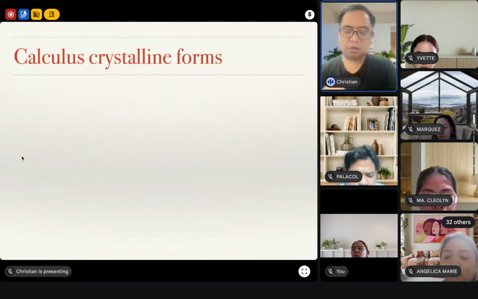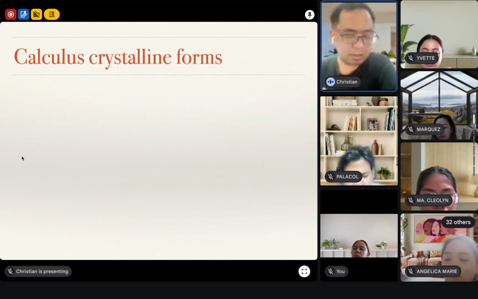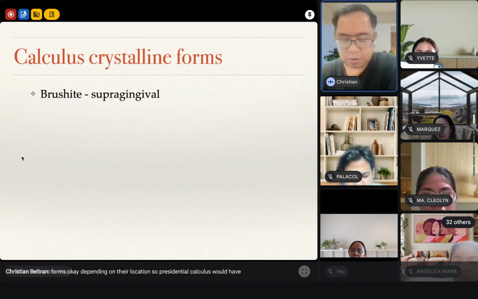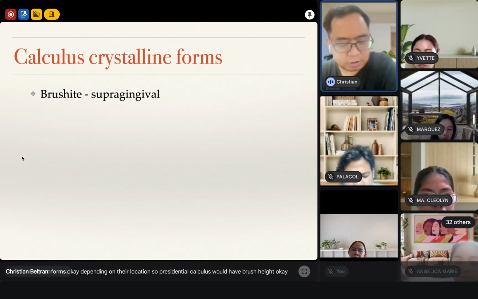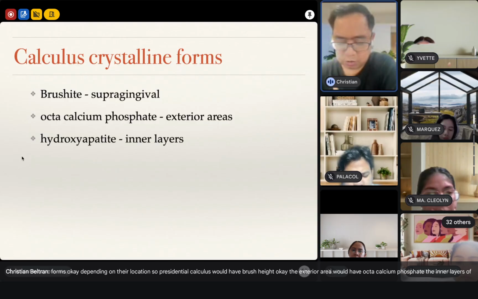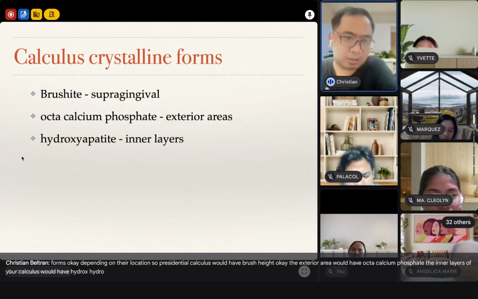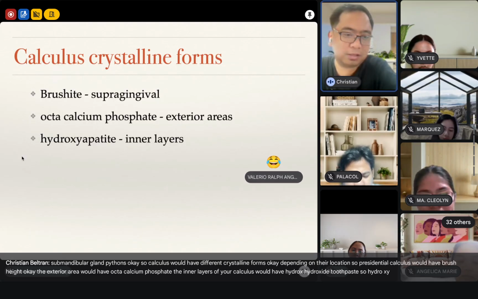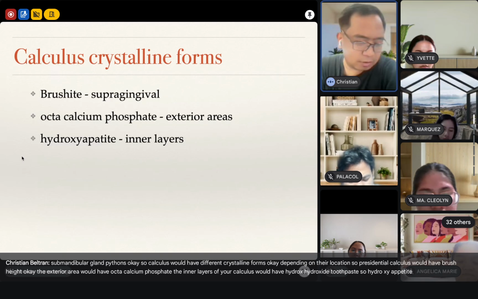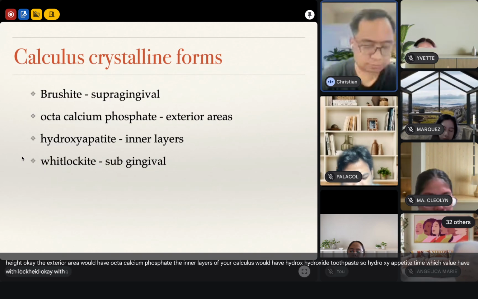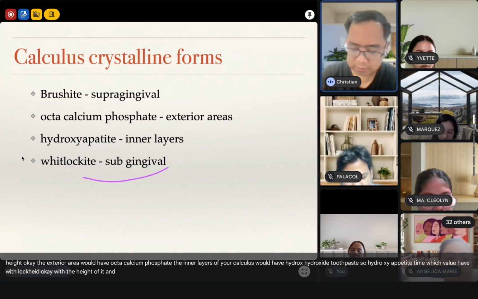Okay? So calculus would have different crystalline forms, depending on their location. Supragingival calculus would have brushite. The exterior area would have octacalcium phosphate. The inner layers of your calculus would have hydroxyapatite, right? Like what the toothpaste endorsement says. And subgingival, you have whitlockite. Okay, whitlockite. Please take note of this.